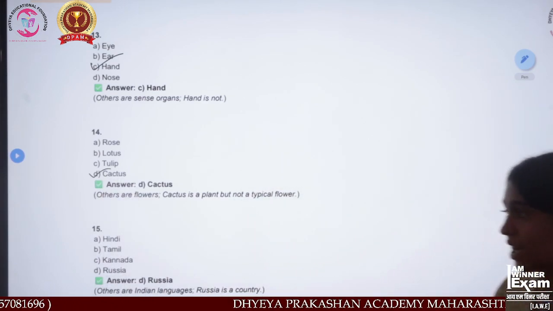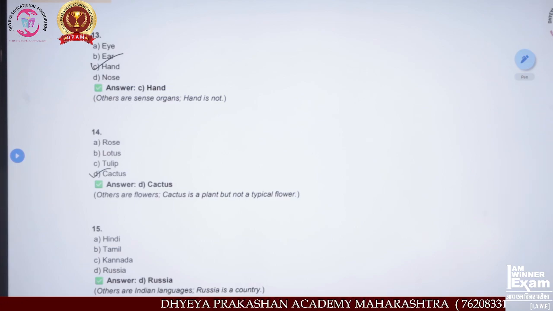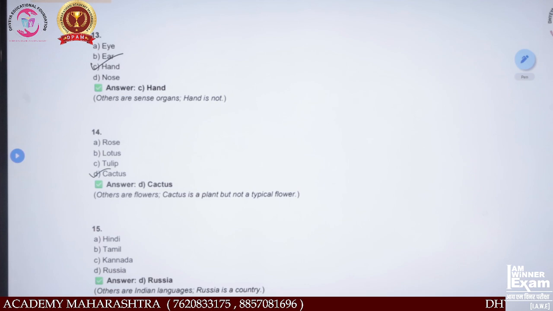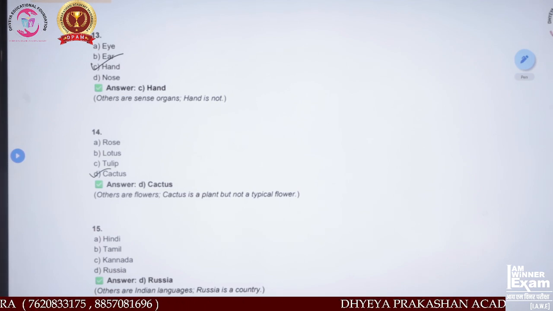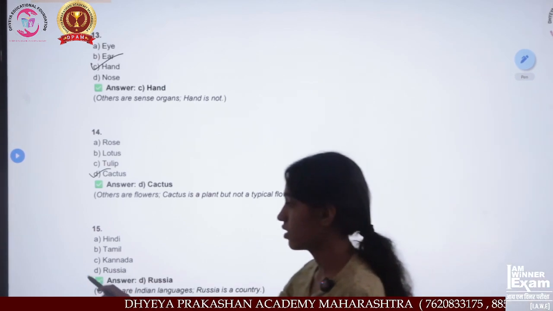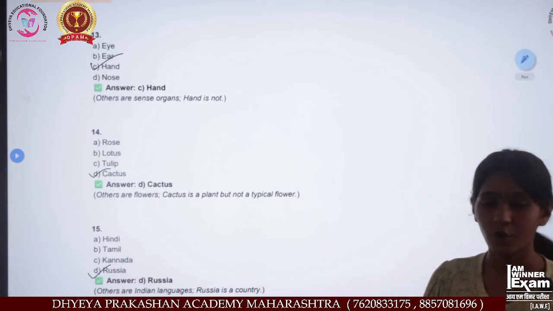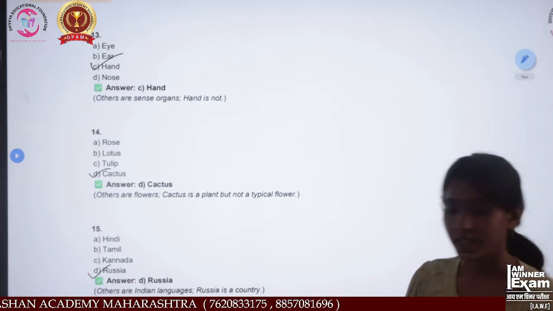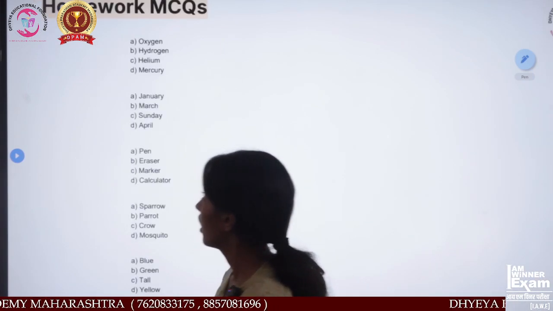Hindi, Tamil, Kannada, Russia. Which one do you think is the odd one out? Can you tell me which one it is? Russia, because all these are languages used in India, but Russia is not a language; it is a country.